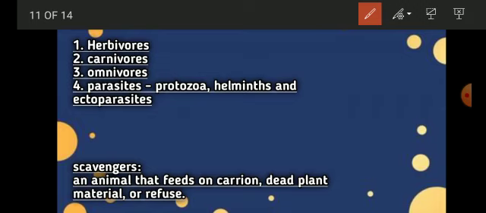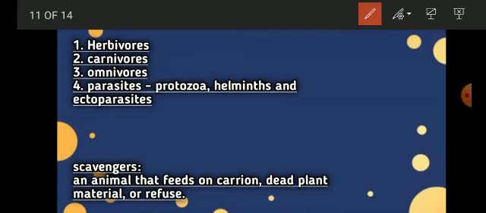Now, first we need to know what are herbivores, carnivores, omnivores, parasites, and their examples. Basically, this is a very easy and simple lesson. If you are thorough with all the terminology and the types, their definitions, and their examples, then this lesson is going to be super easy. You're going to rock in this lesson, right?